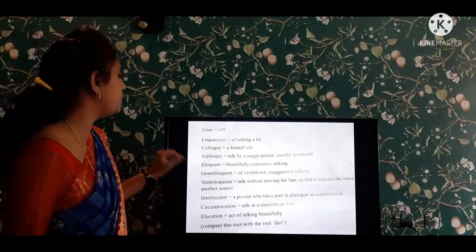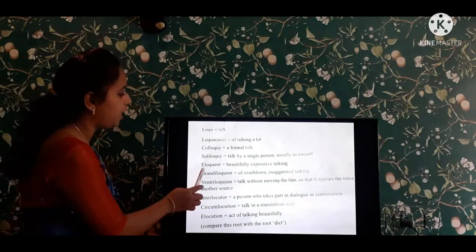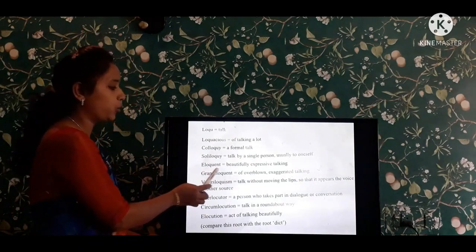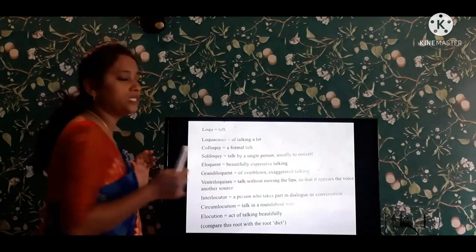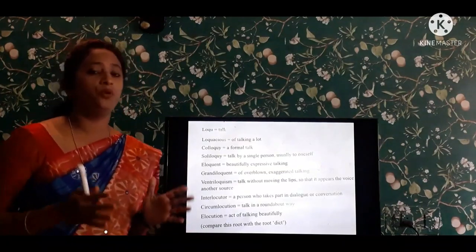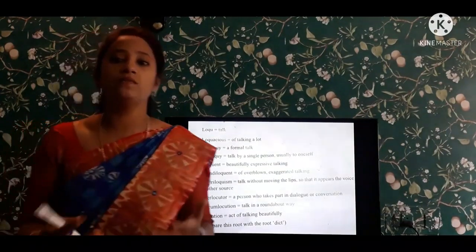See here, next one is eloquent. Eloquent. Beautifully expressive talking. So expressing our expressions beautifully. Speeches like those of motivational speakers, they talk with expressions beautifully.